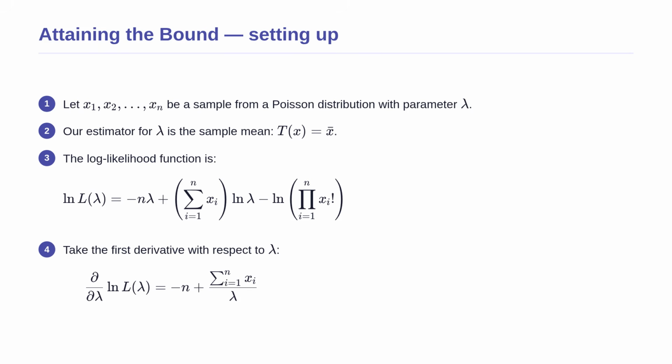To see if this is the best possible estimator, we first write down the log likelihood function for our entire sample. Then, we find the score function by taking the first derivative of this log likelihood with respect to lambda. The factorial term disappears because it acts as a constant.